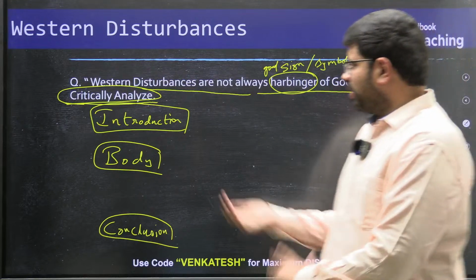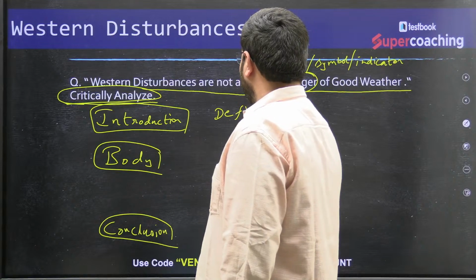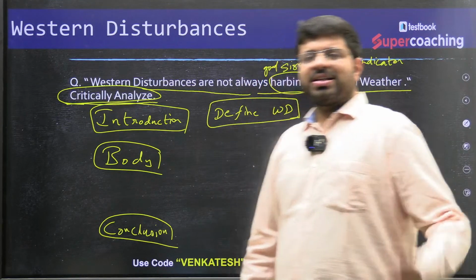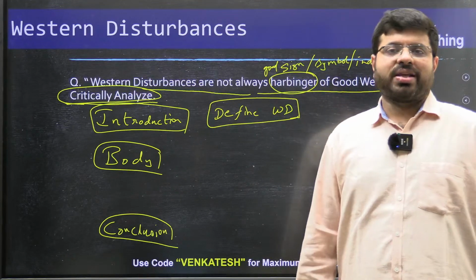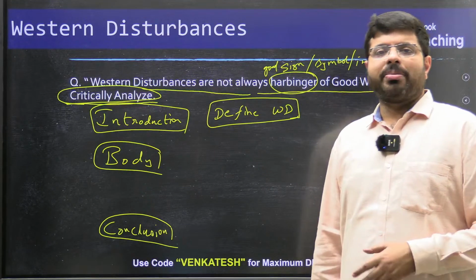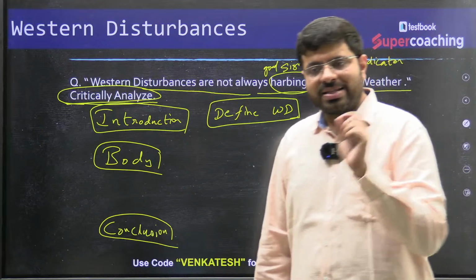Now, the introduction. What are the methods? Simply define Western disturbance. Western disturbances are extratropical cyclones originating from the Mediterranean Sea and steered towards India by the subtropical westerly jet stream and westerlies. You can write it as simply as that.